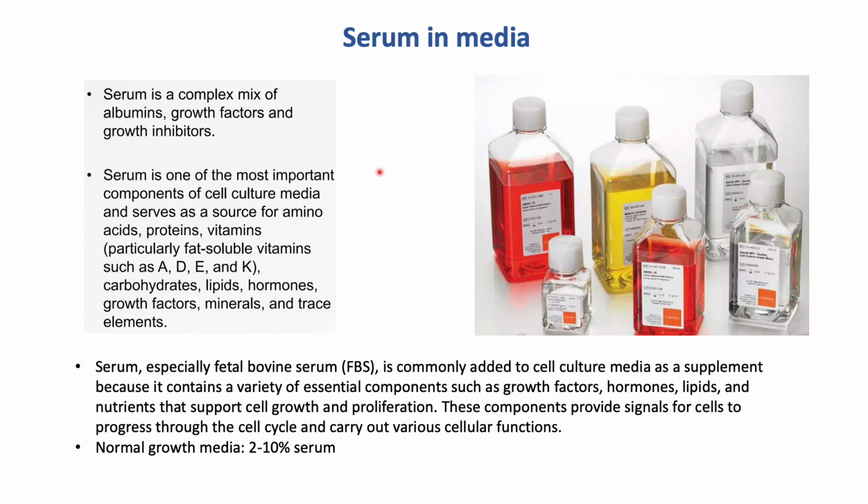So serum, especially the fetal bovine serum FBS, is commonly added to cell culture media as a supplement because it contains all these essential components. These components provide signals for cells to progress through the cell cycle and carry out various cellular functions. So it's basically like feeding the cells with all the nutrients. The normal growth media contains 2 to 10% of the serum.